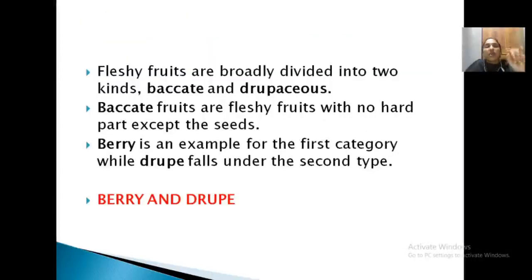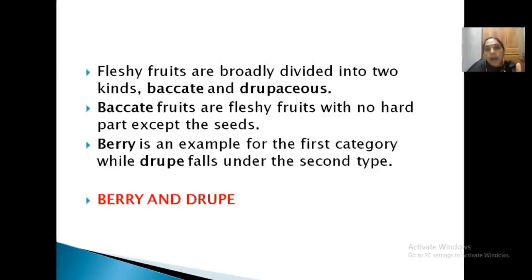See, there are two groups of fleshy fruit. One is baccate and the other is drupaceous. So, we broadly classify simple fruit into fleshy fruit and dry fruit. What is a fleshy fruit? All parts are fleshy and the wall is divided into epicarp, mesocarp and endocarp. It is again divided into two groups, baccate and drupaceous. What is baccate? There is no hard part in the fruit. Only the seed is the hard or strong part. Understood? What is berry? What is drupe?